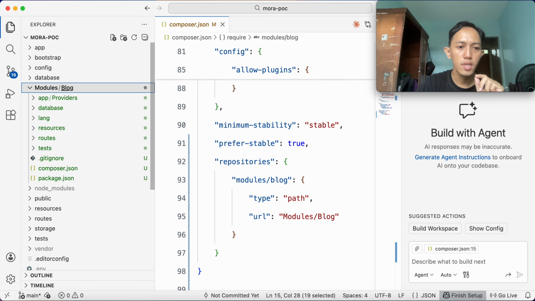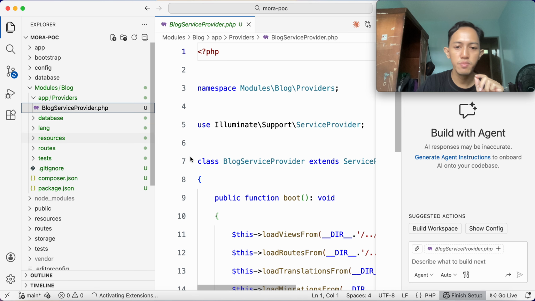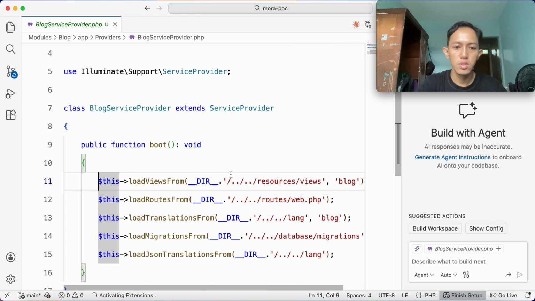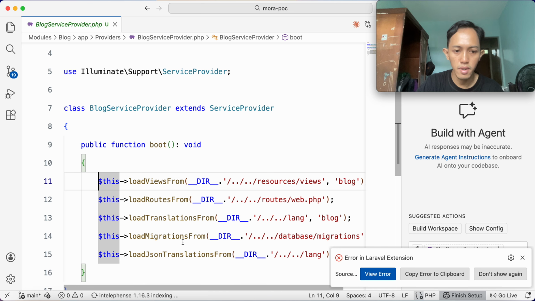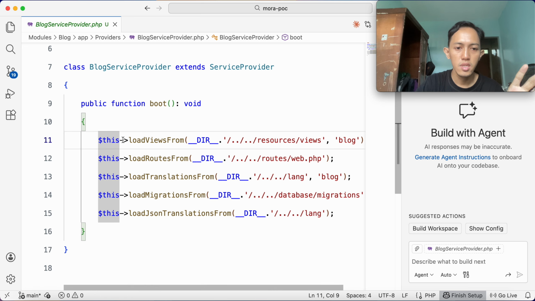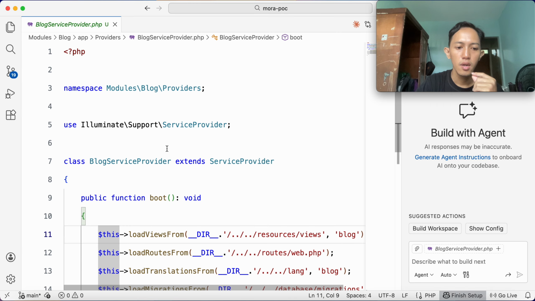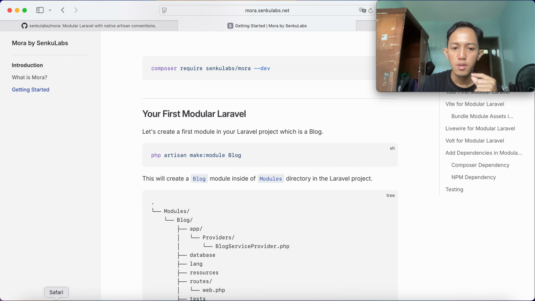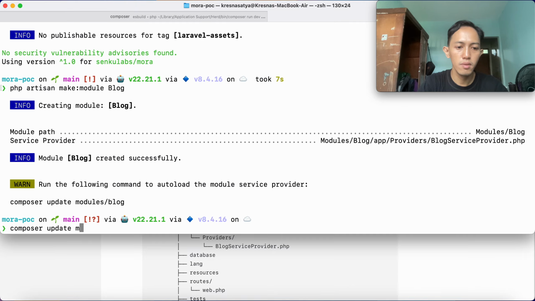And then let's see the providers, BlogServiceProvider. I put loading views, routes, translations, migrations, and JSON translations in this boot function. Alright, and then let's run composer update modules/blog.